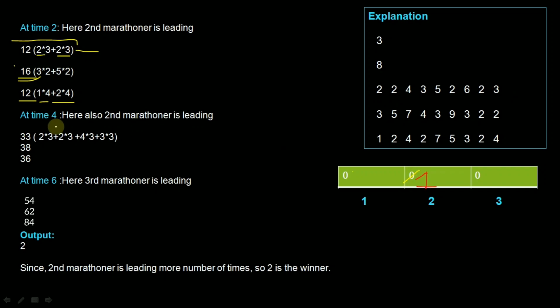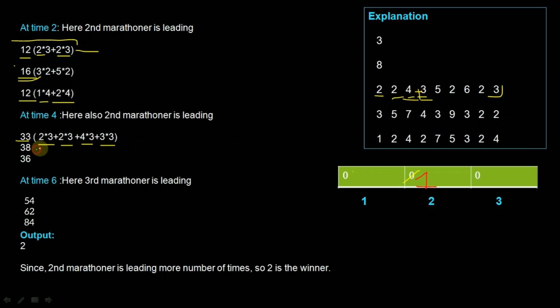Now come to the 4th second. Who is leading? At the third second the first participant is taking 4 steps, and at the 4th second he is taking 3 steps. If we add up these two, 4 plus 3 is 7, and 7 into 3 is 21. Prior to that he covered 12 at 2 seconds, so we add 12 plus 21 and get 33. Here you can also see 2 into 3, 2 into 3, 4 into 3, and 3 into 3. So the total value will be 33.